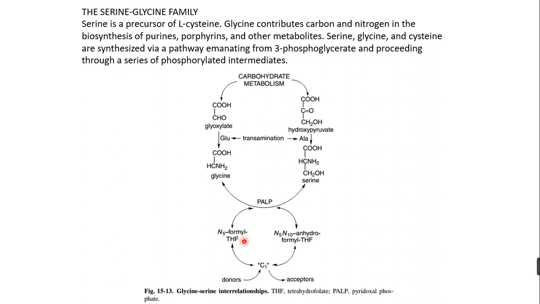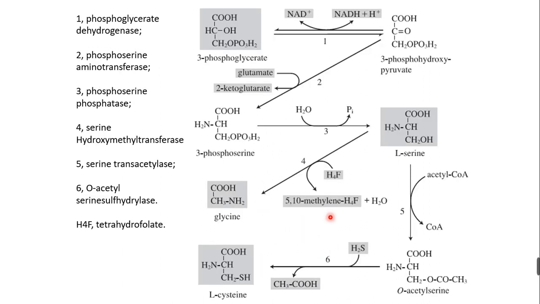That is why carbohydrate metabolism donates glyoxylate and hydroxypyruvate, and by a transamination reaction these are converted into glycine and serine. So glycine and serine come under one family, the glycine and serine family, and this is only because of tetrahydrofolate, N5-formyl tetrahydrofolate, and N5,N10-anhydroformyl tetrahydrofolate.